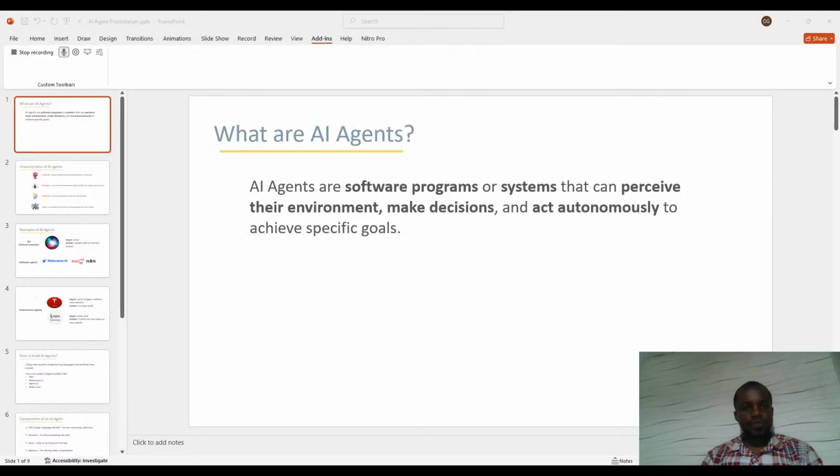Good. Examples of AI agents. There are several examples, a lot of them. And one of them is Siri. Siri is a form of an AI agent where the environment it interacts with is your voice. So it receives the voice, like you can say, Siri, what's the weather today? That in itself is an input. It receives it, connects with all the data it has, then comes back with a reply. That's the action it takes. It replies with an answer, also in the form of a voice.